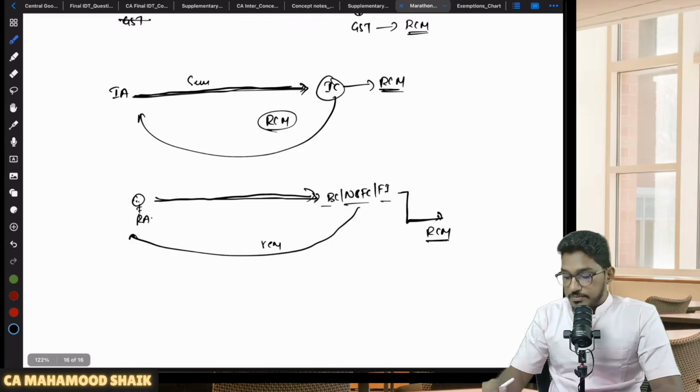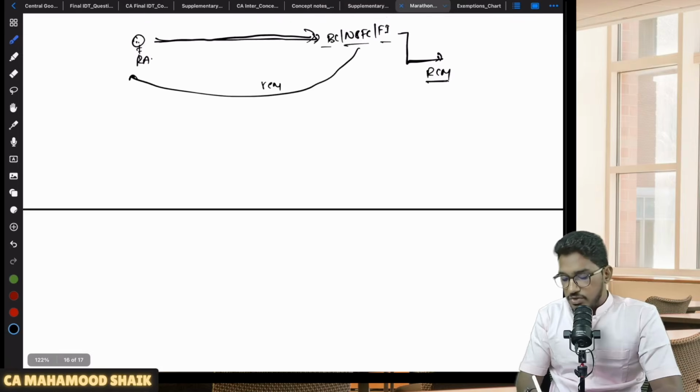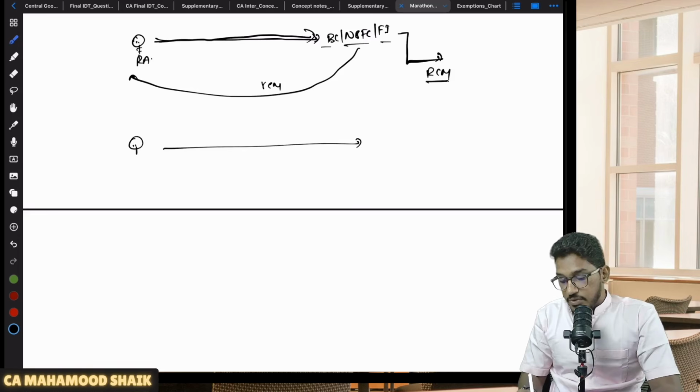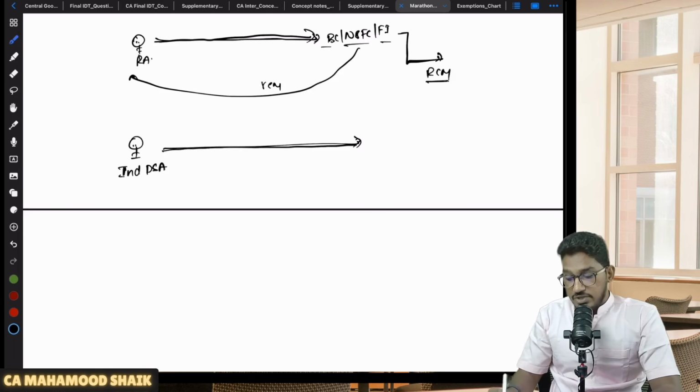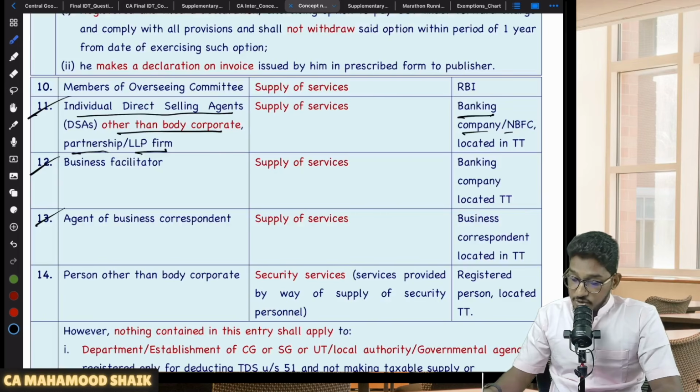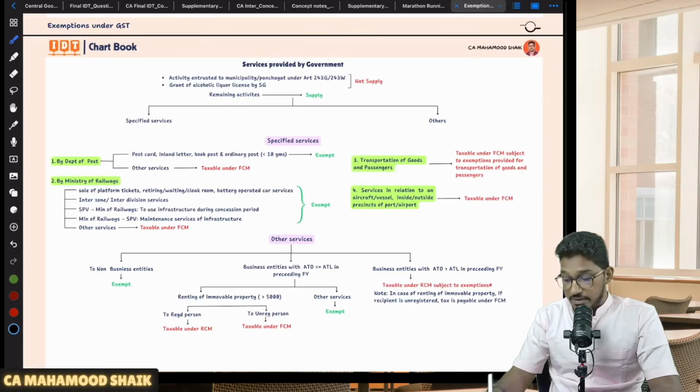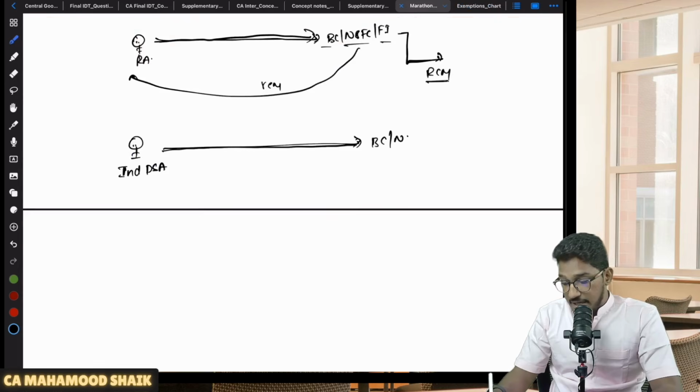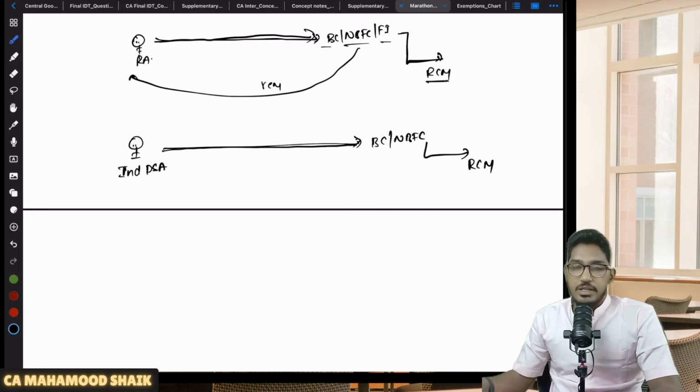Now many students often get confused here. I will give you one small clarity. Services provided by a direct selling agent, and that direct selling agent must be an individual direct selling agent. And services provided by an individual direct selling agent to a banking company. What they are saying here, who should be the recipient? The recipient should be a banking company or NBFC located in the taxable territory, then RCM will become applicable.